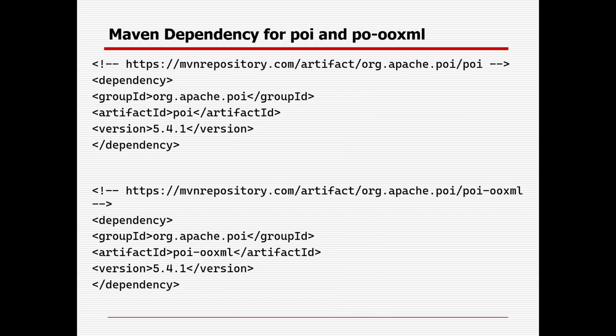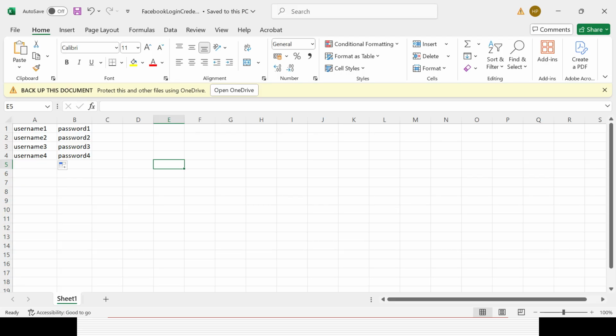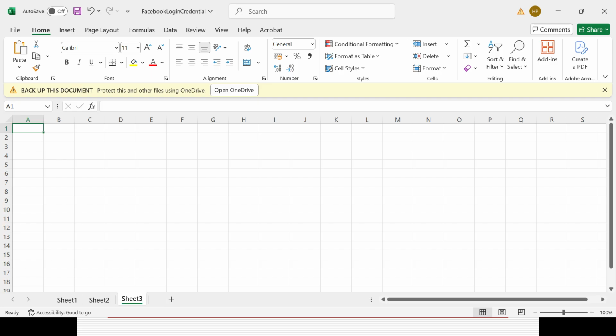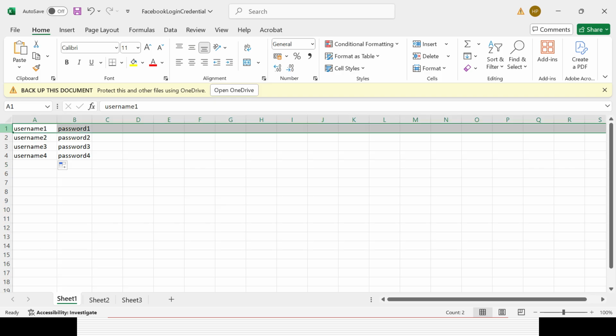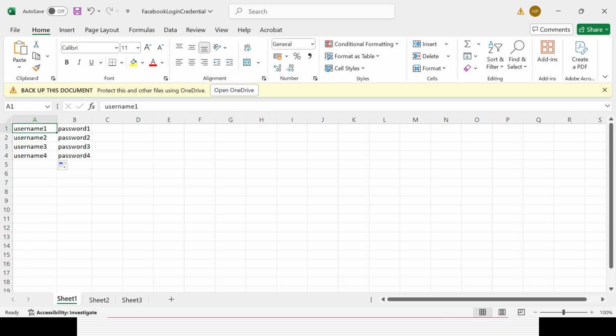After that you need to go to the sheet, because an Excel file can have multiple sheets or tabs: Sheet 1, Sheet 2, Sheet 3, like that. So you need to go to the sheet. Which sheet do you need to go to? Sheet number or sheet name. After that you need to go to the row, and you need to read it. And then you need to go to the column, and that is called a cell. Then you can read the data from the cell. It is called row and column. So it is row 0, column 0. That is the way you can read it from the cell.